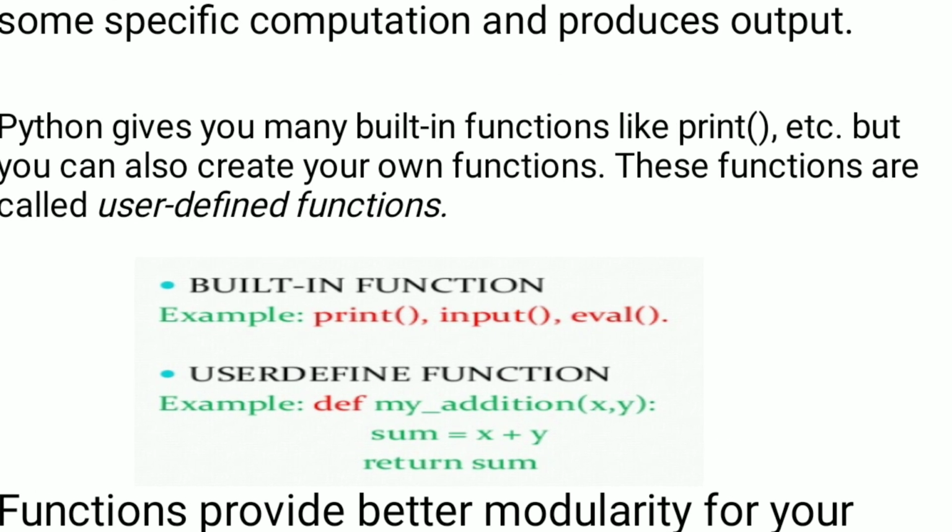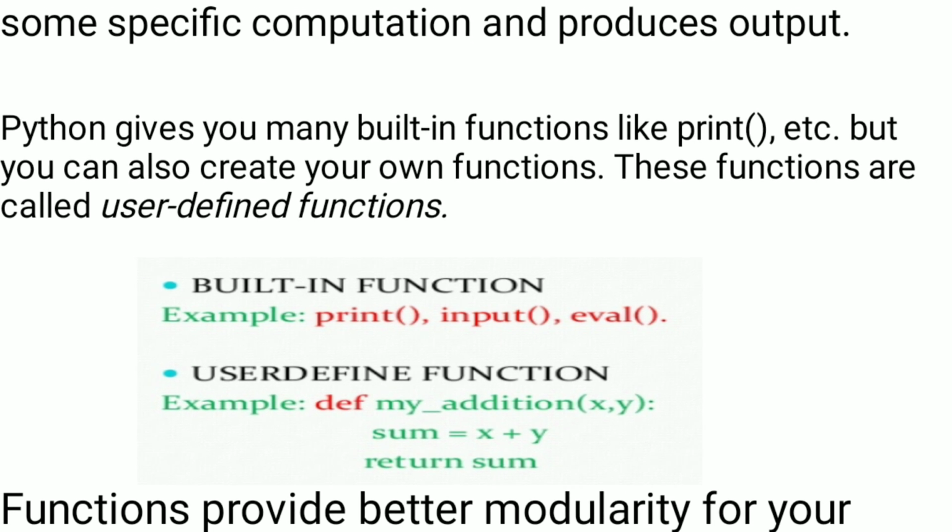See the built-in functions example: print, input, and evaluation function.